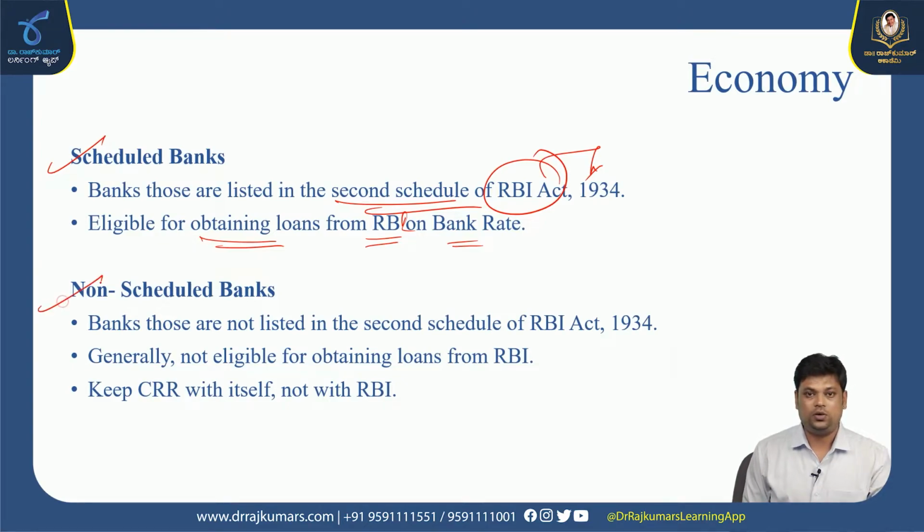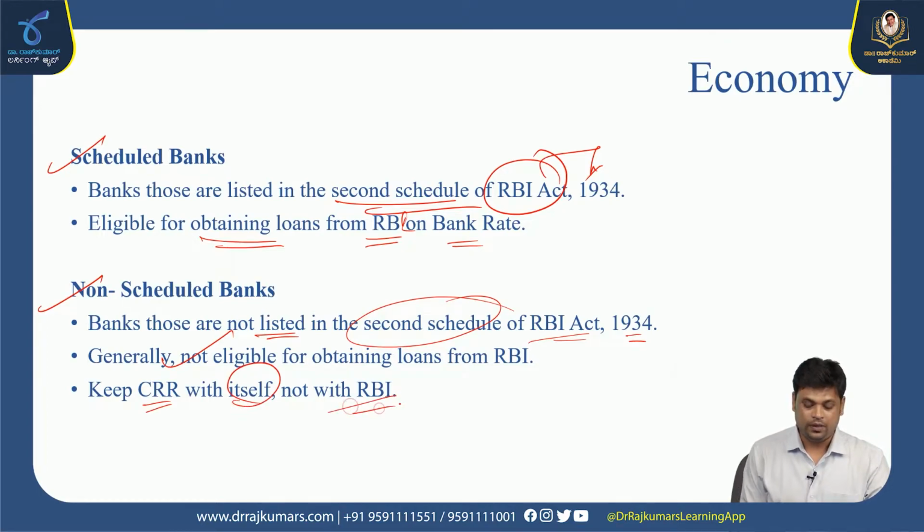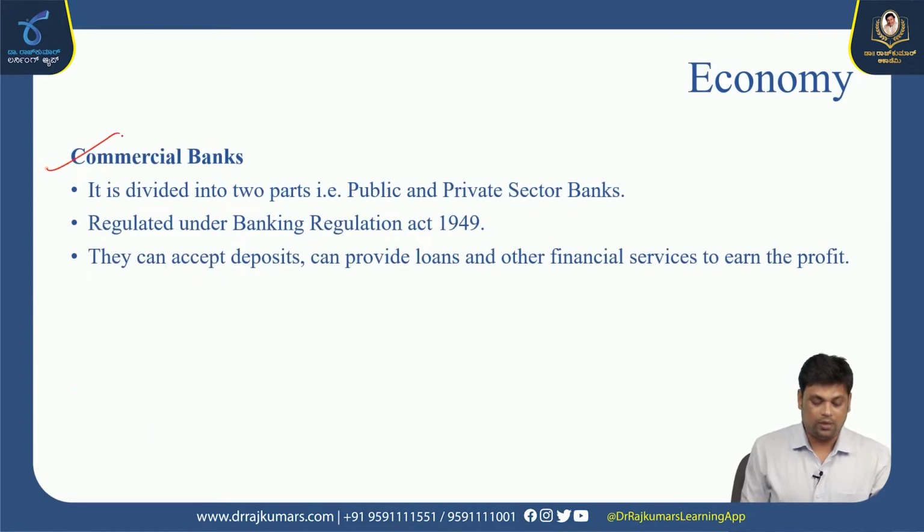Non-scheduled banks are those banks not listed in the second schedule of the RBI Act 1934. Generally they are not eligible for obtaining loans from the RBI. They keep the CRR with the RBI itself. CRR means cash reserve ratio. Okay, next one is commercial banks.